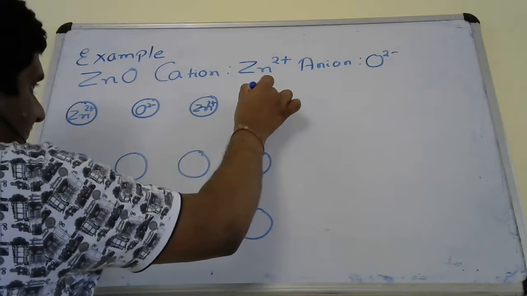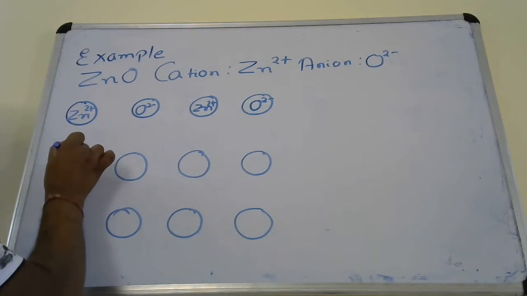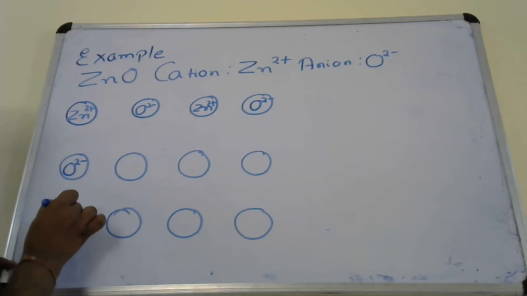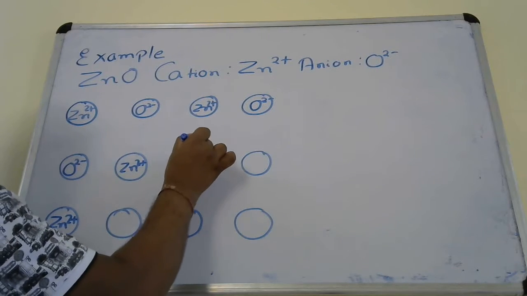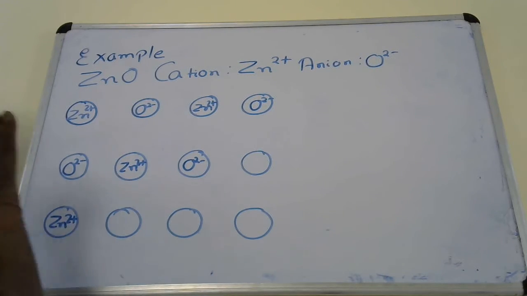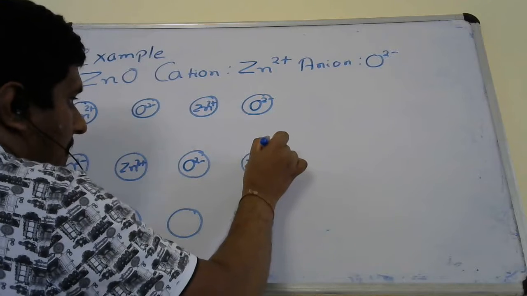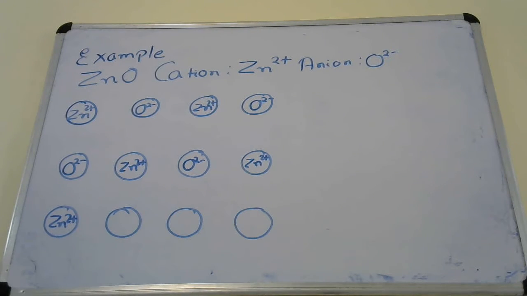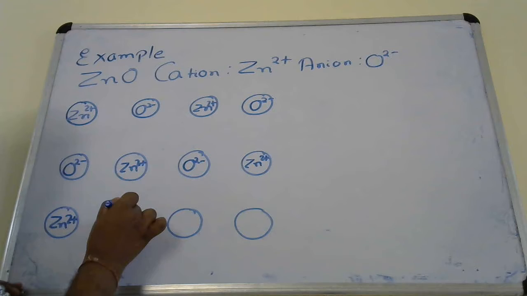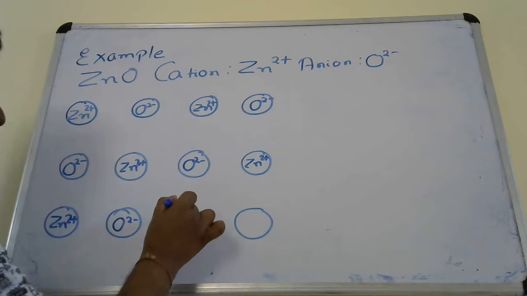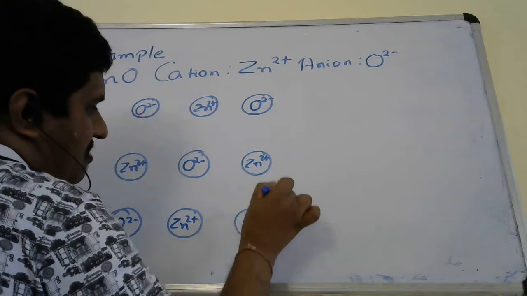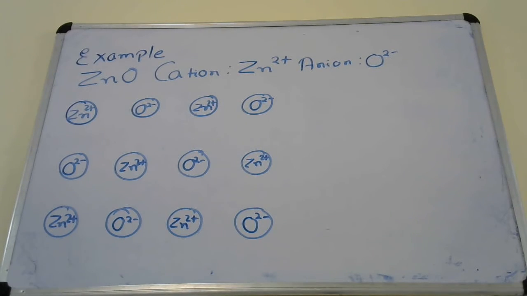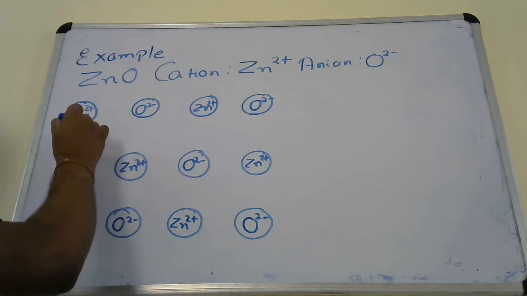So alternate cations and anions we are placing, as you can see. Okay, alternate cations and anions. Now join them by lines.